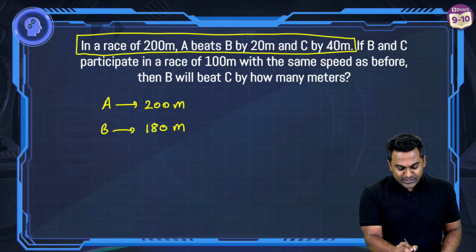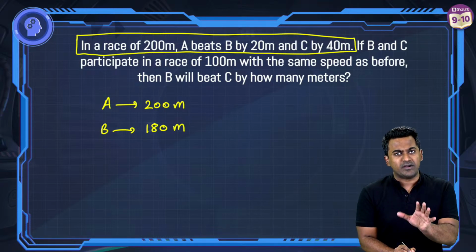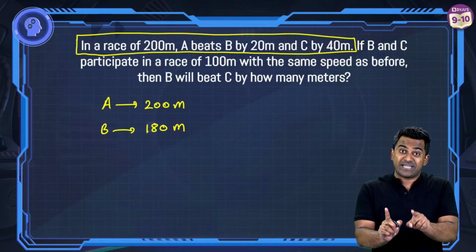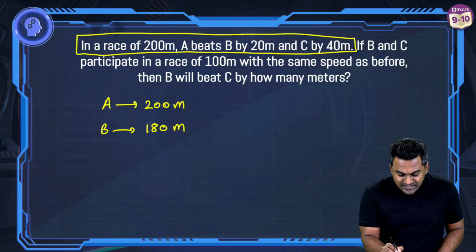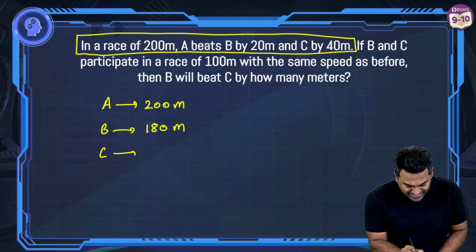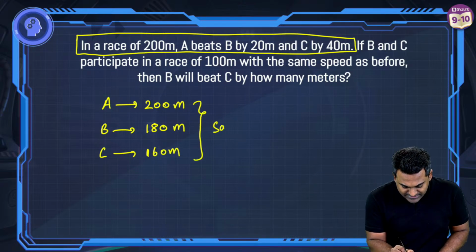Look, in a race of 200 meters, A has beaten B by 20 meters. So it means if A has covered 200 meters, then B should have covered 180 meters, right? In the same time. And A has beaten C by 40 meters, which means C has covered 160 meters. All of this in the same time.